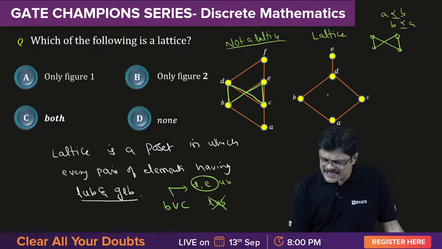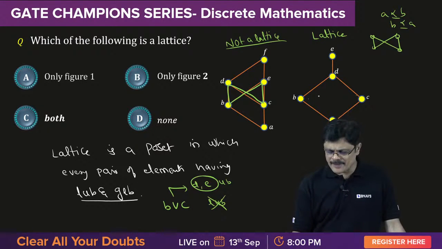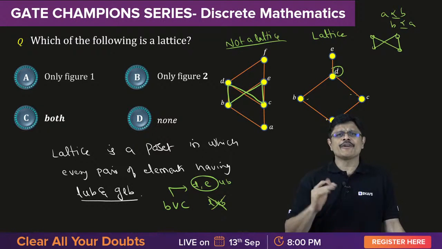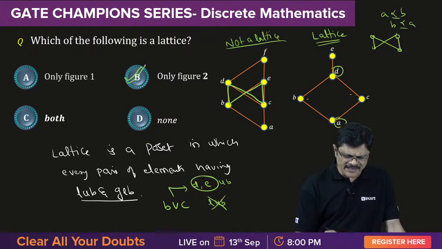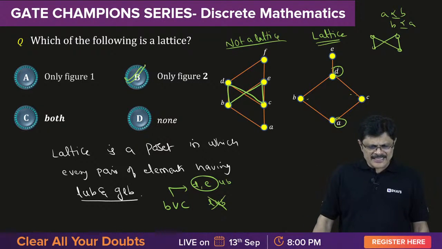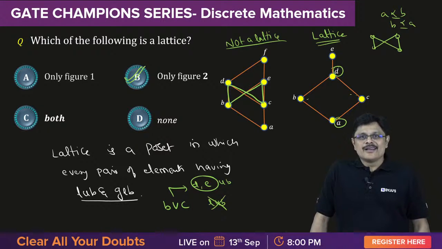So for BC only we need to find LUB, GLB. For BC, LUB is D, GLB is A. So for every pair of elements, LUB, GLB is there. Therefore it is a lattice. Only the second figure is a lattice, whereas the first figure is not a lattice.